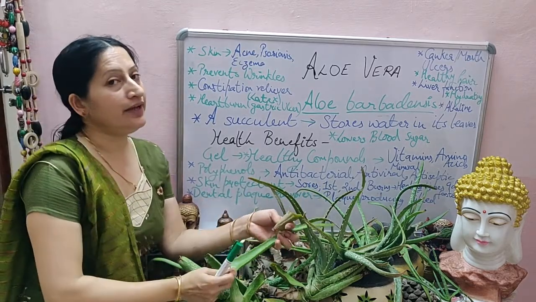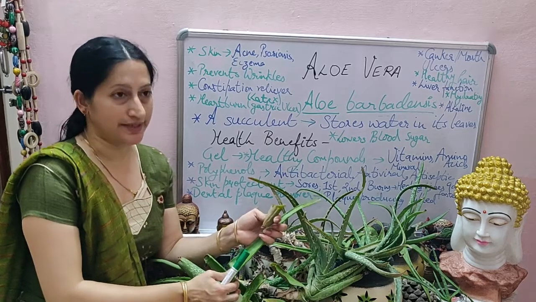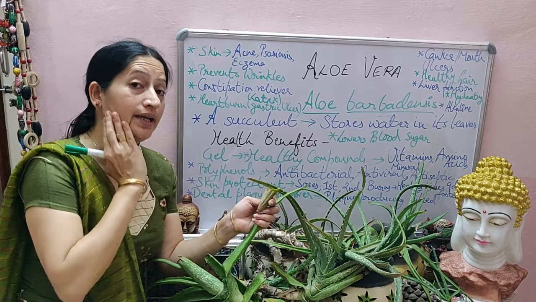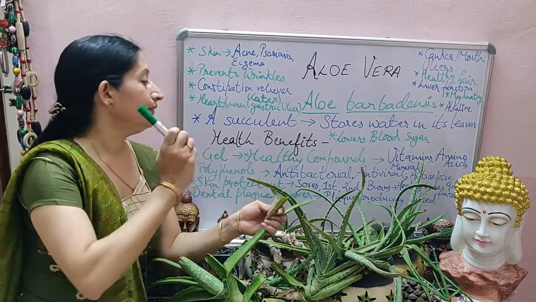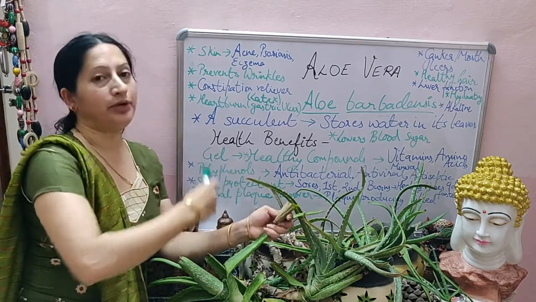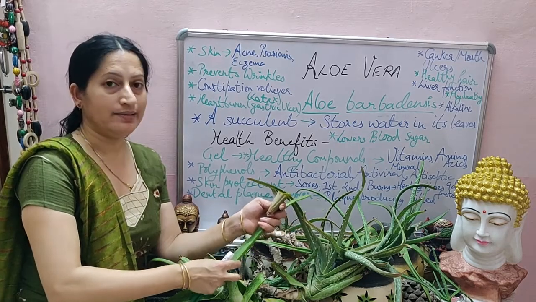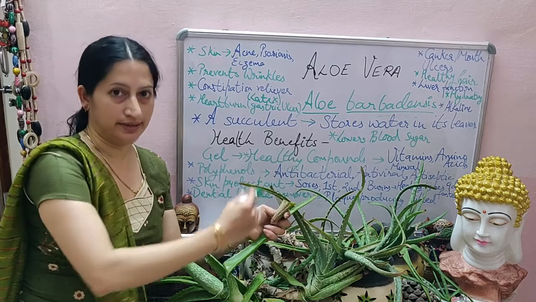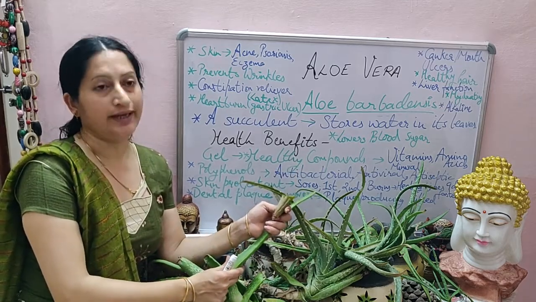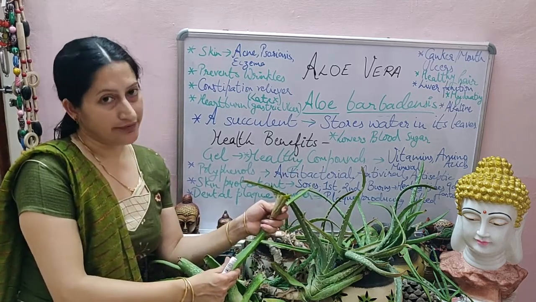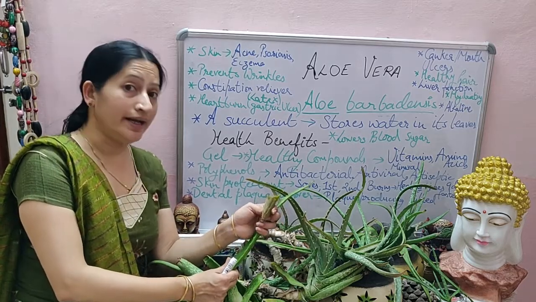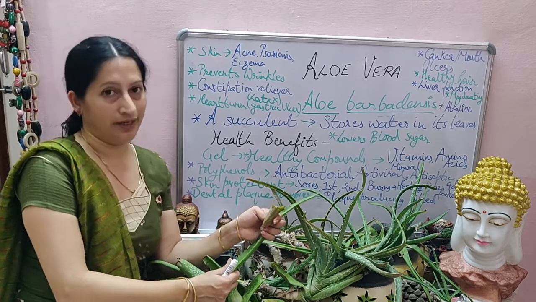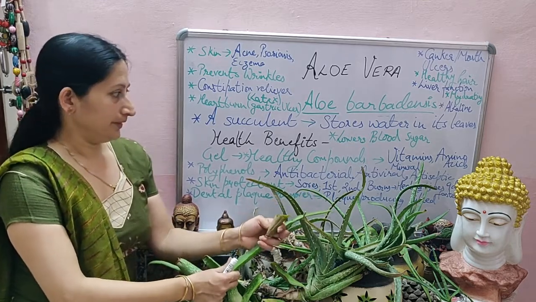Now it is a very, very good skin protectant. You might have seen that aloe vera gel is used for application on the skin. So it is a very good skin protectant. How does it help? It helps with sores and first and second degree burns. It is very, very helpful, and a study by scientists says that it is about 9 times faster than whatever medicines are available for burns.